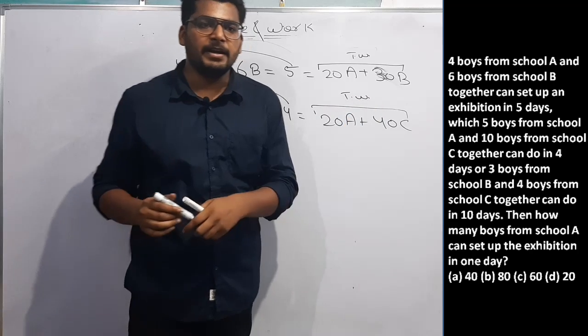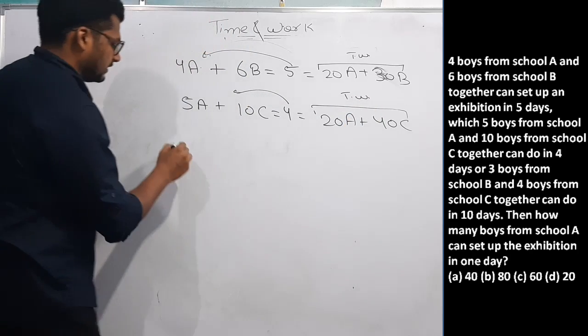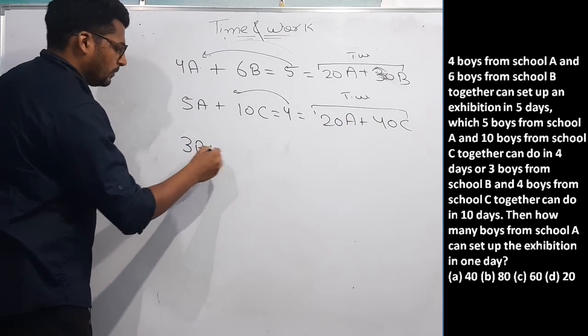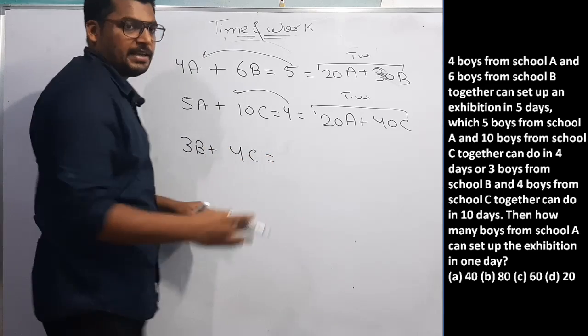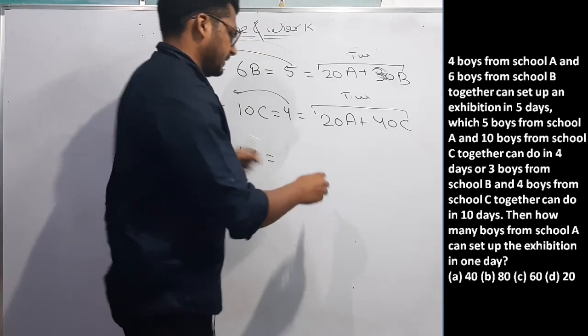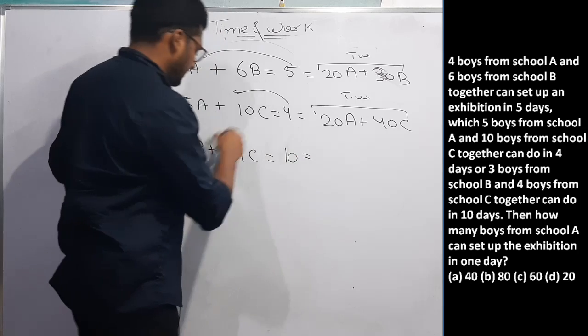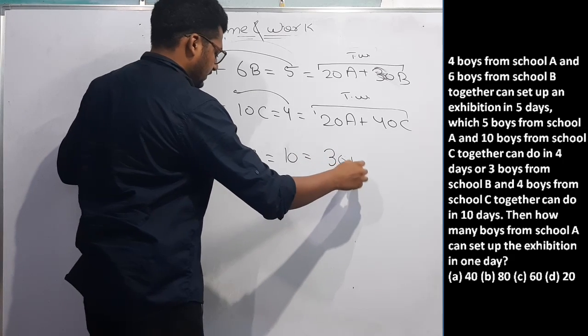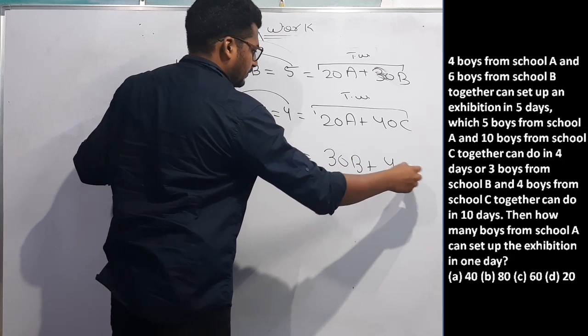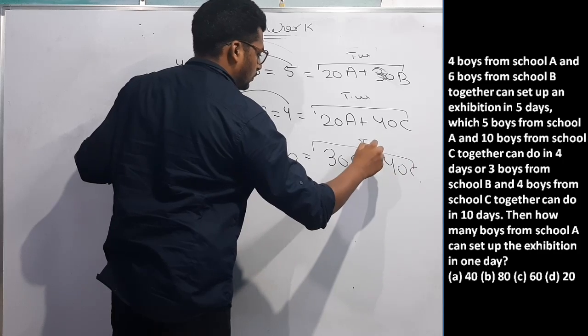And in third statement, question is saying 3 boys from school B and 4 boys from school C can complete the work in 10 days. That means if I multiply 10 this side, 30B plus 40C. This is also total work.